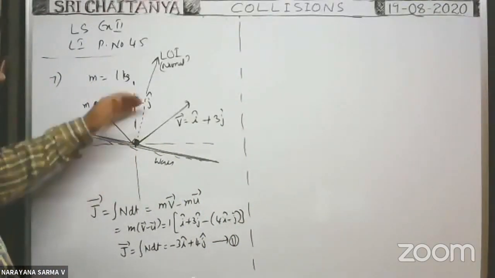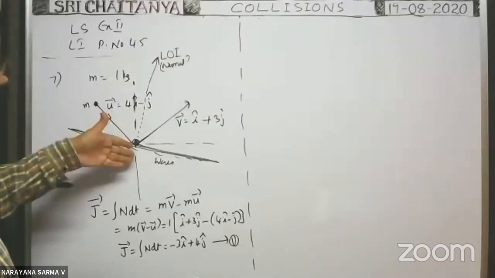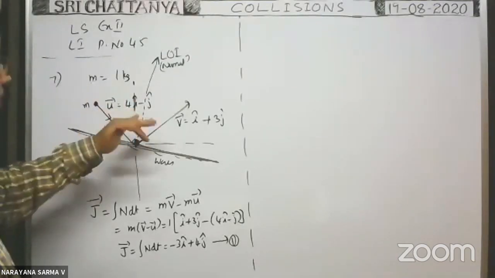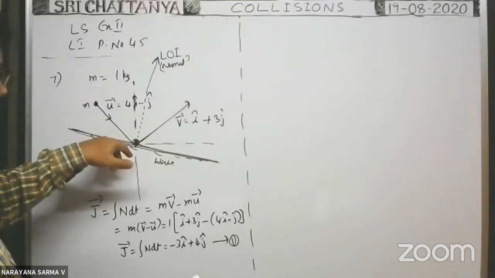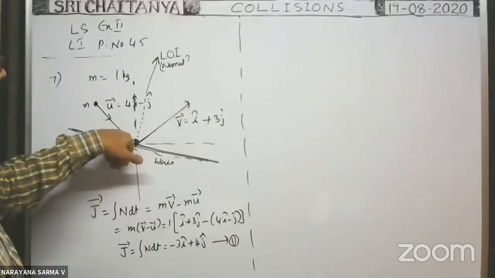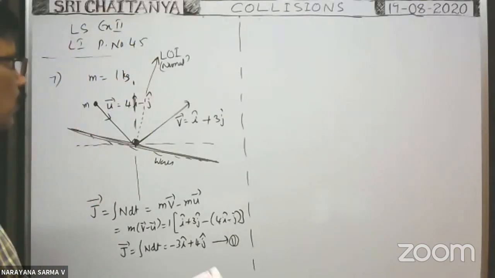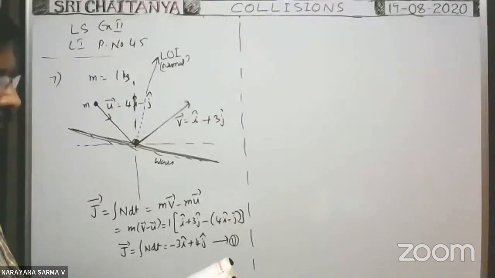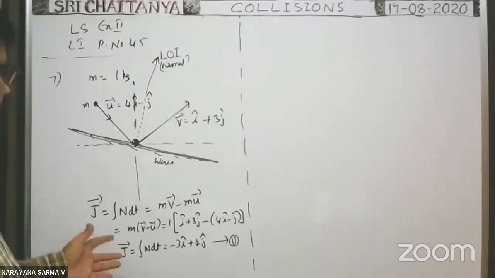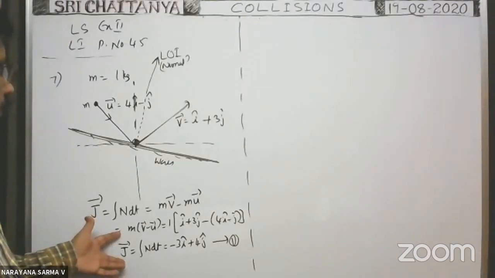Before collision, normal to the wall, what is the velocity component, or what is the momentum? After collision, what is the momentum component? What is the momentum of the body after collision along normal to the wall, or along the line of impact? We have to find that first. Okay, so we got the total change in momentum is this one.